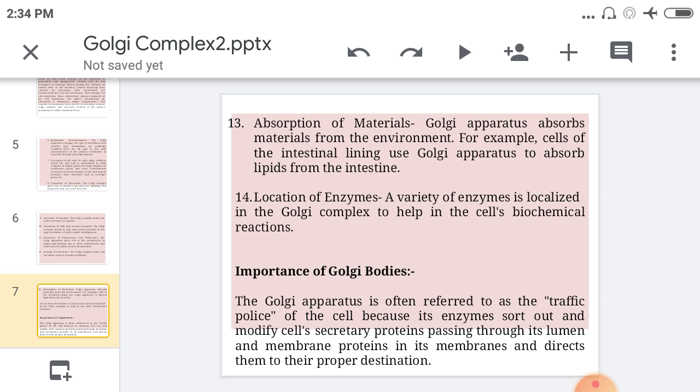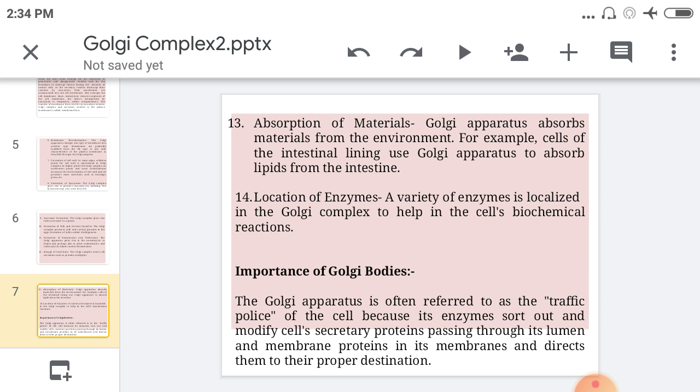Then going toward the absorption of material. The Golgi apparatus or Golgi complex absorbs material from the environment. Which type of material? For example, cells of the intestinal lining use the Golgi apparatus to absorb lipid from the intestine. That's why they are involved in the absorption of material. Then location of enzymes. A variety of enzymes are located in the Golgi complex. So the Golgi complex is involved in the location of enzymes.